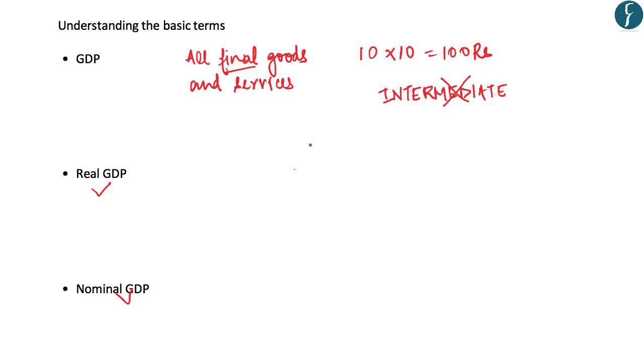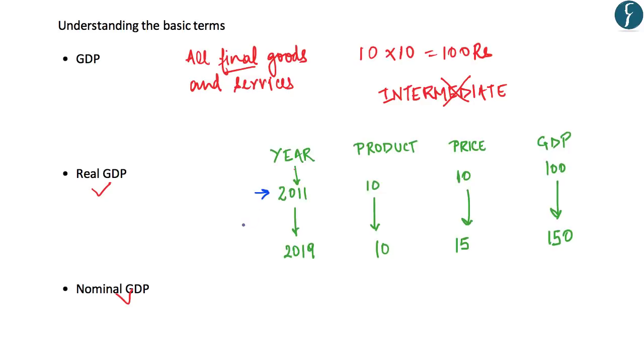Now here comes the role of the base year. Let's understand it. As you can see, we have considered 2011 and 2019 for understanding the difference between real and nominal GDP. Let's consider an economy which produces only one product, a pen, in quantity 10. So in 2011, that economy produced 10 pens and the price of each pen was rupees 10. So the GDP comes out to be 100, as it is the total value of all goods and services produced.